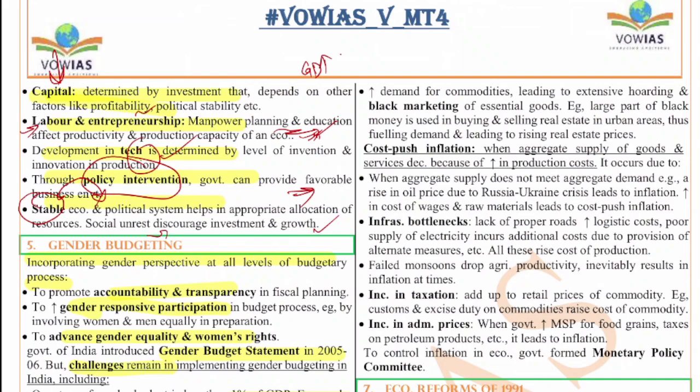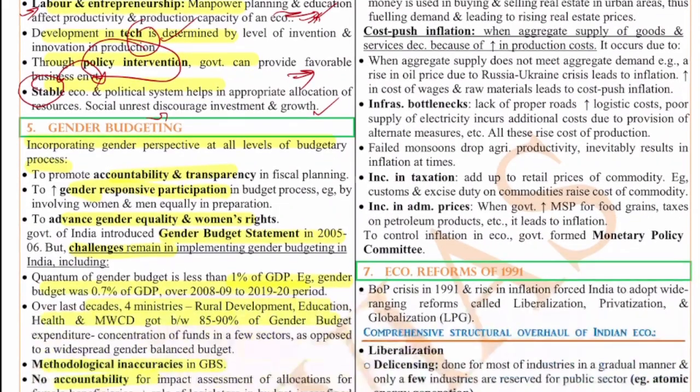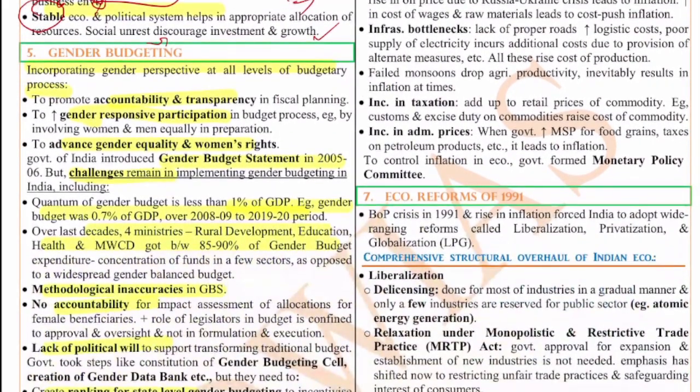Next, the fifth question. The fifth question is on gender budgeting. So definitely you will see every year a question on budgeting will find its way, directly or indirectly. So here the question, if you see, is on gender budgeting. This is a very important question, because we have seen in the past that questions come from this area.